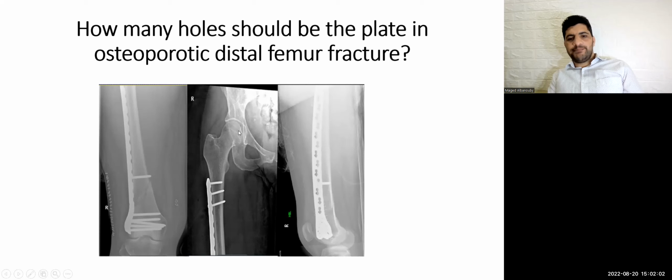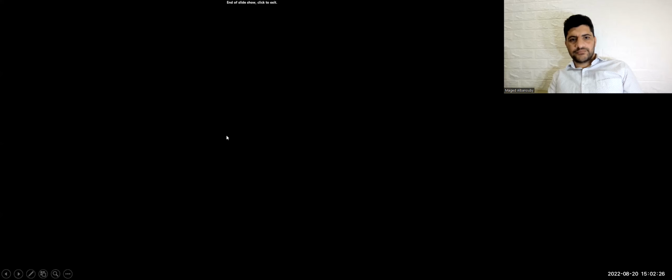The principle is to splint the whole femur with this plate, putting few screws proximally and few screws distally, splinting the whole femur, distributing stiffness over the femur, and low stiffness around the fracture. Thank you.